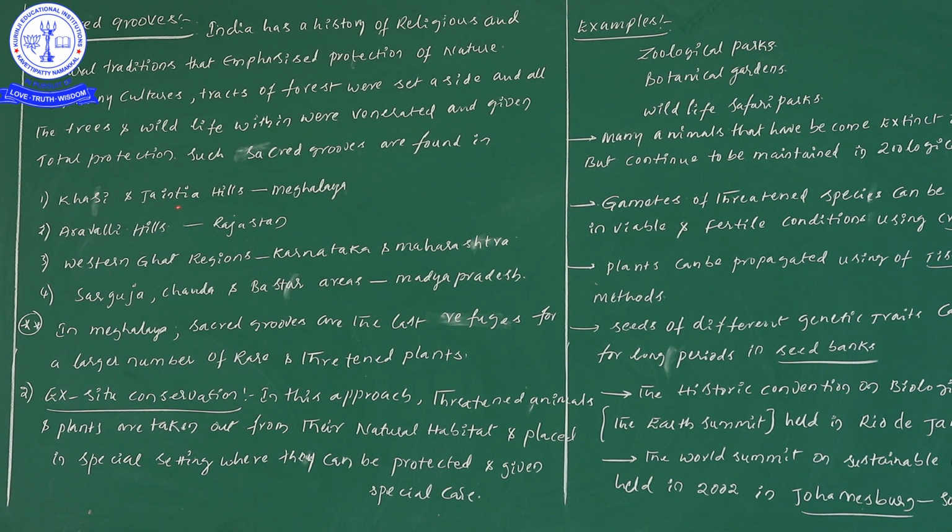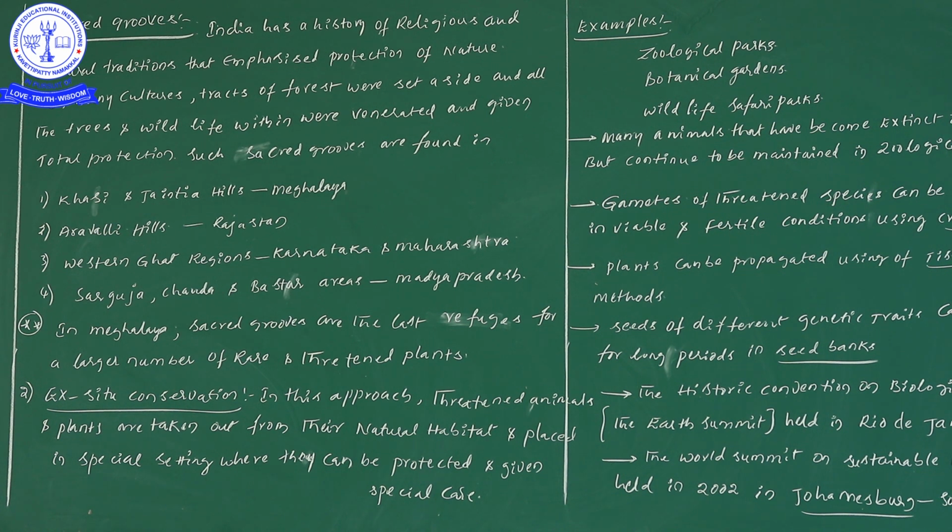Examples are Khasi and Jaintia hills present in Meghalaya, Aravalli hills present in Rajasthan, Western Ghats present in Karnataka as well as Maharashtra, and Sarguja, Chanda and Bastar areas present in Madhya Pradesh.